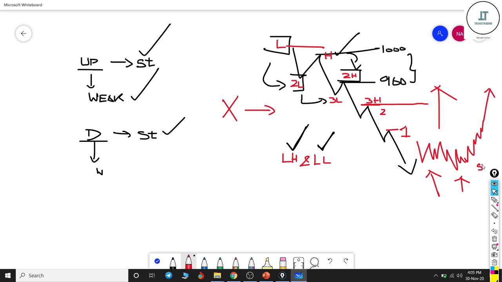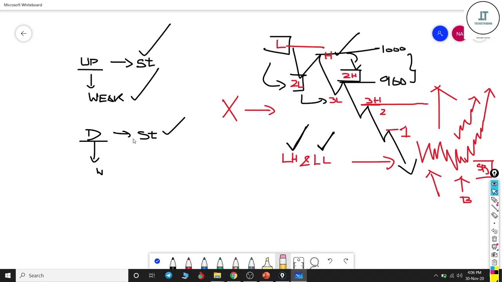That is, strong buyers are coming into the stock, or buyers are more interested in pushing the price higher in any particular stock or index.